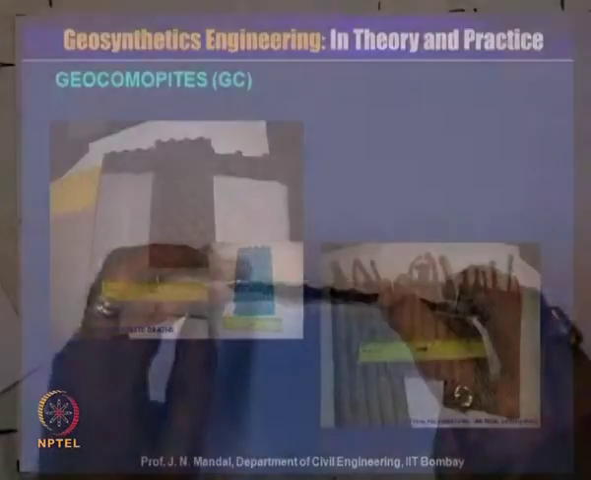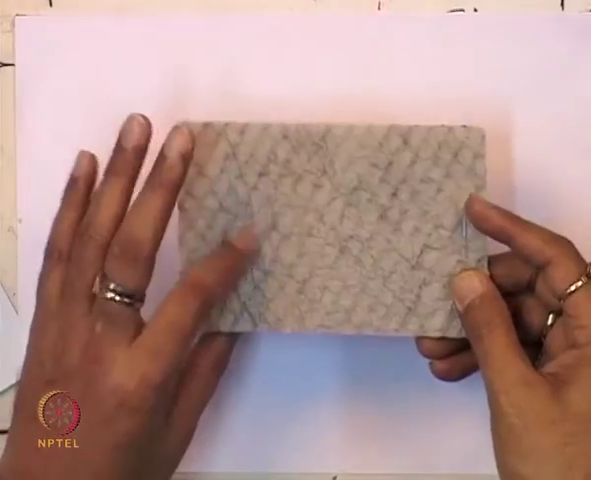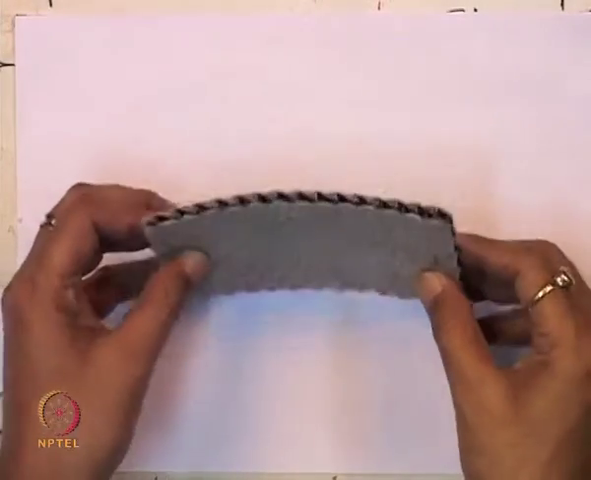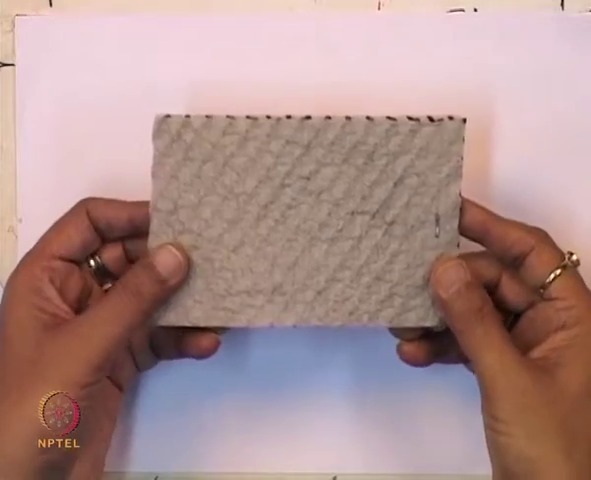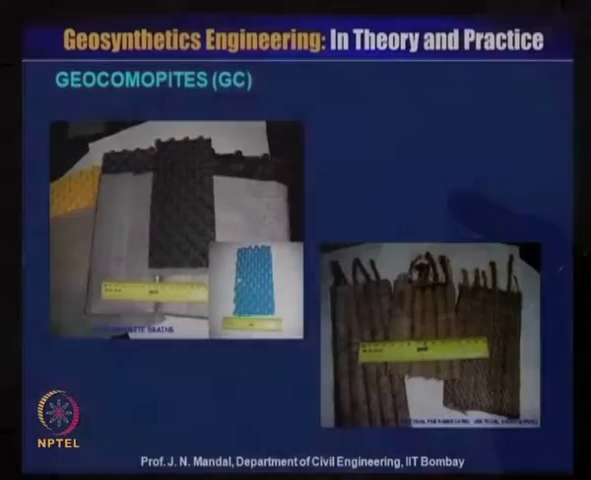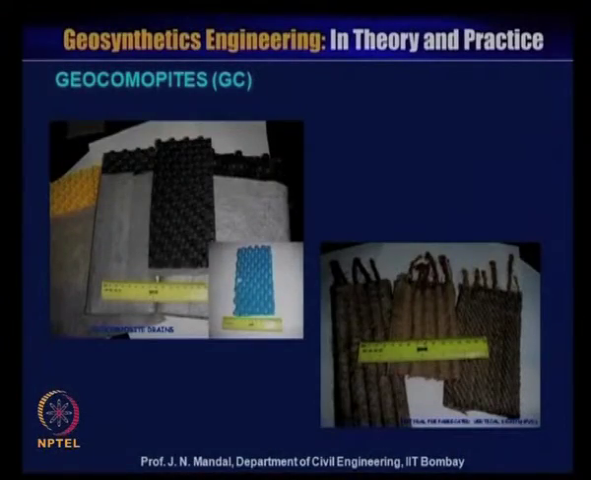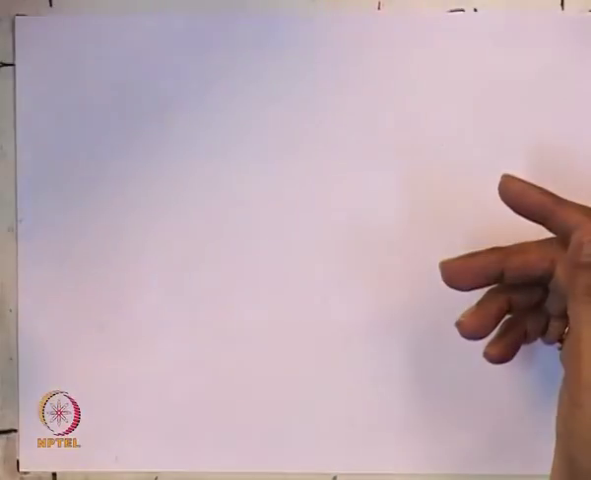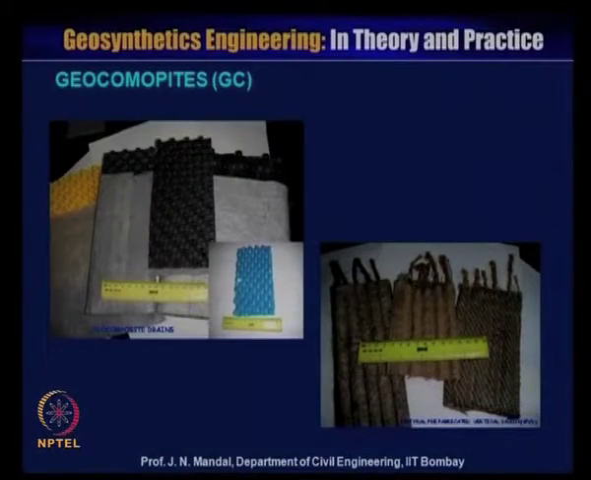You can see this is the geonet, and this is laminated with the non-woven geotextile material. This is also called geocomposite material. So with any combination, you can see this is the geogrid, and this is laminated with the non-woven geotextile material, this is also called geocomposite material. So there are various geocomposite materials. Also geocomposite material is used for erosion control as a mat.